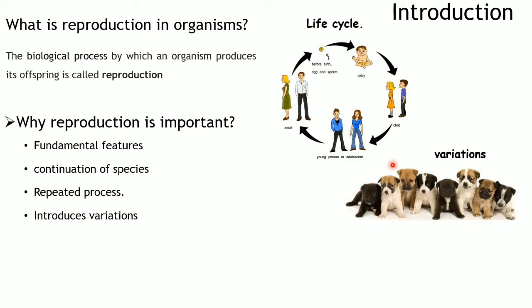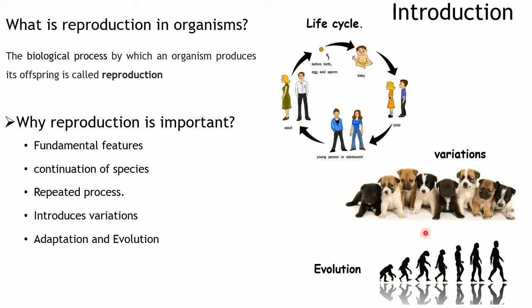So these changes, these genetic variations, are what we call variations. You can see a lot of changes and differences because it will not look exactly like its parent. It will contain mixed characteristics from both father and mother. So this is what we call variations. And these variations again help in the adaptation of an organism, and finally lead to the evolution of new species.